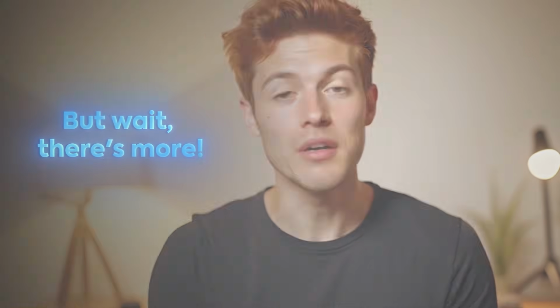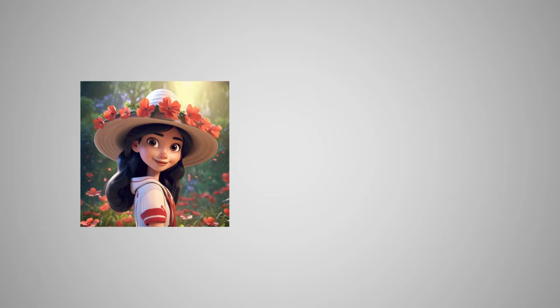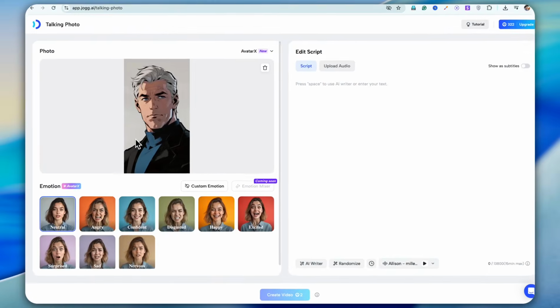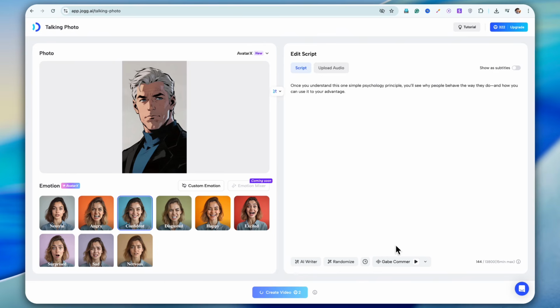But wait, there's more. This tool isn't limited to realistic photos. You can also add emotions to cartoon images, animated characters, literally anything. The steps are the same. Upload your cartoon image, apply your chosen emotion, add voiceover, and generate your animated cartoon with realistic emotions.